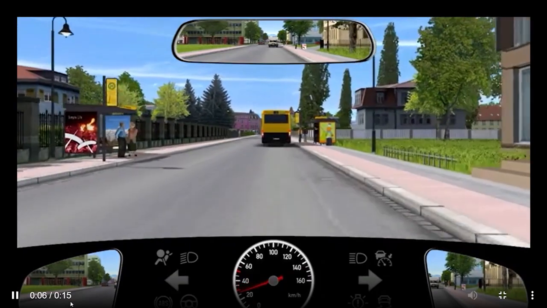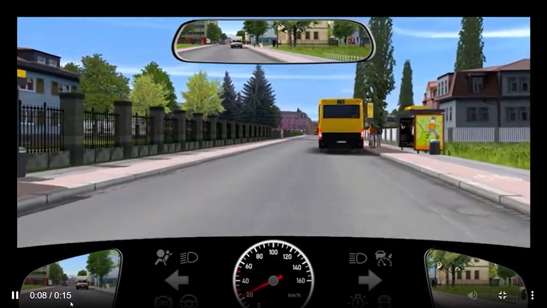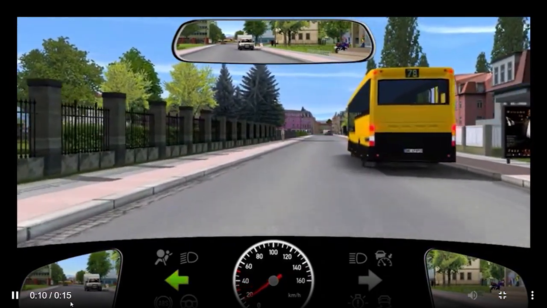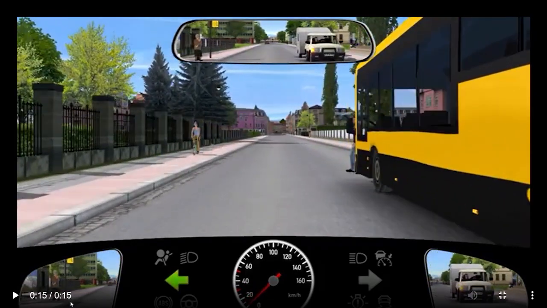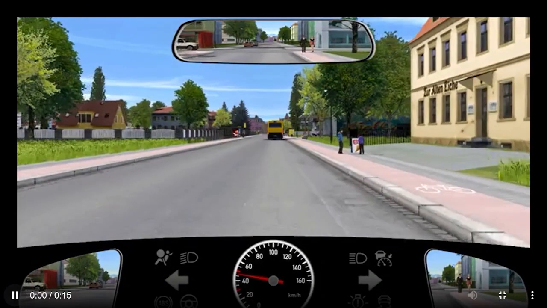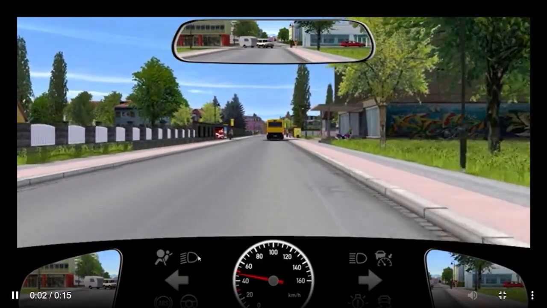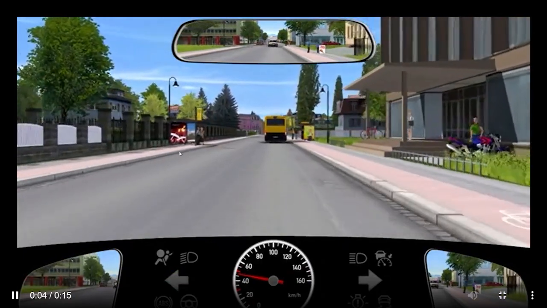You see the bus is completely stopped, whether the hazard warning lights are on or not, the bus will start anyhow. So you need to drive at walking speed. We call it Schrittgeschwindigkeit, that you already know from our previous videos. I think nothing special here.